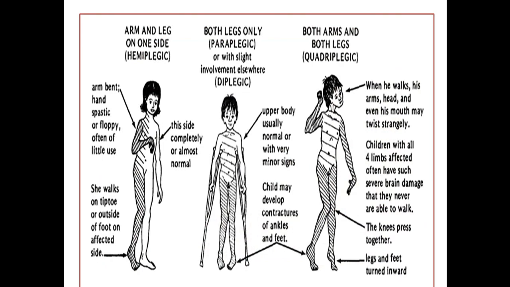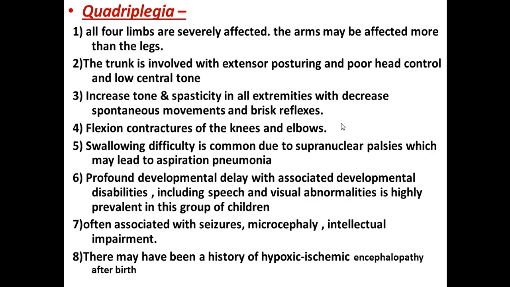This is a picture which gives an idea about the hemiplegia, the paraplegia, and we have the quadriplegia. What do we mean by quadriplegia? All the forelimbs are affected severely, and the arm may be affected more than the legs. The trunk is also involved, and there is extensor posture and poor head control with a low central tone. There is increased tone, spasticity all over the extremities, and decreased spontaneous movement.